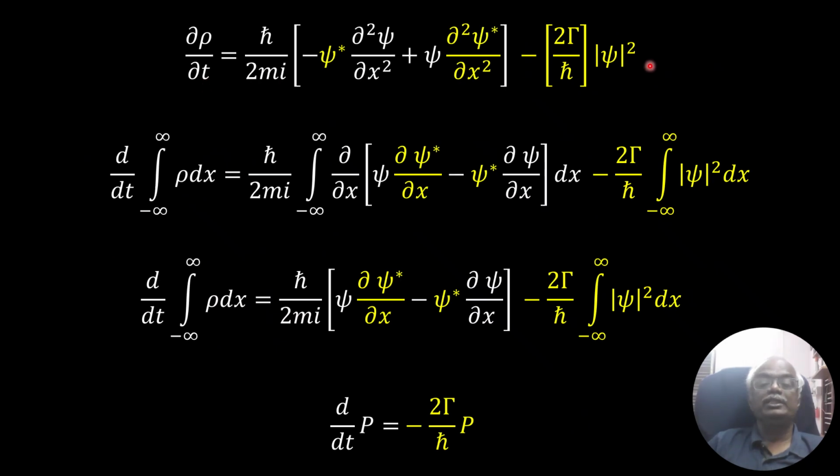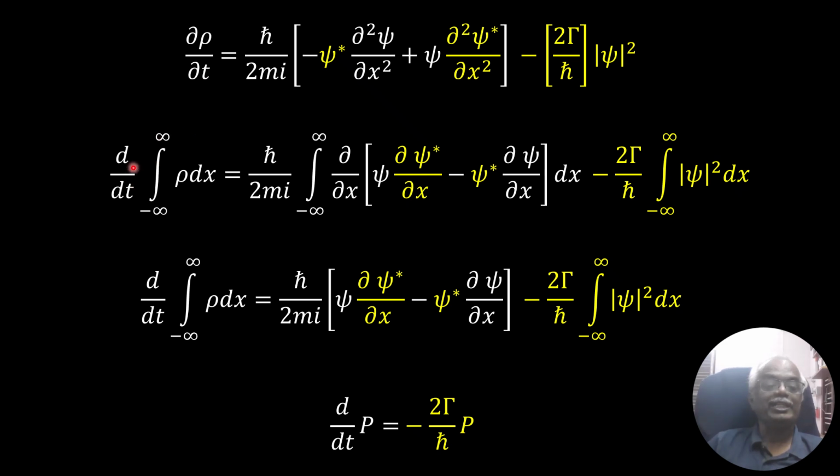Now we got this expression. What we are going to do is integrate both sides. In order to find the total probability, on the left hand side, if you integrate rho from minus infinity to plus infinity, you will get the total probability. If you take the derivative outside, this partial derivative will become a full derivative.